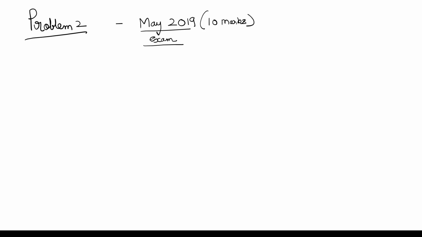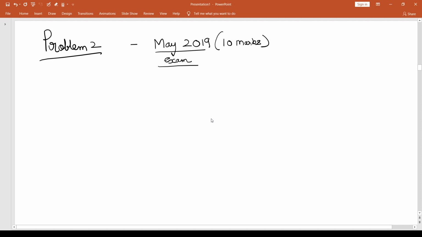Hi, so in this video we are going to look into problem number 2. Problem number 2 appeared in the May 2019 exam for 10 marks. RM Steels Limited requires rupees 10 lakhs for construction of a new plant.